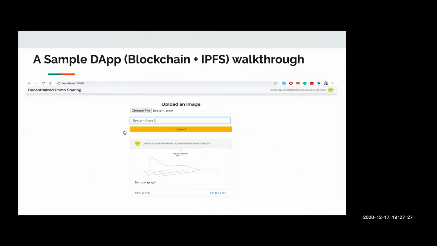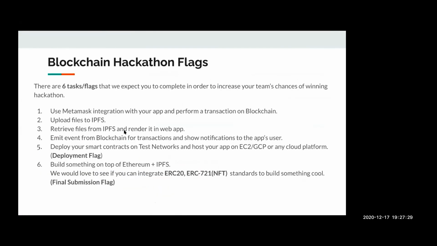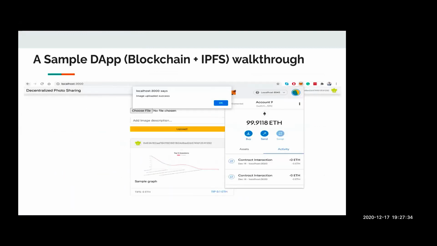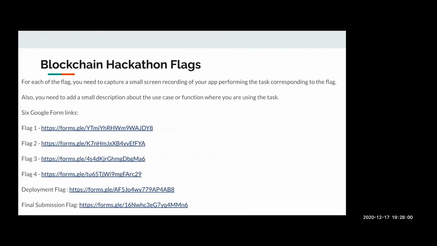So again, for the second flag, it is about uploading files to IPFS. Walking through a simple example of this application, you can record a screen capture where you are uploading an image or any data, any process where the file is uploaded to the IPFS, and then add a description about what data you were writing to the IPFS and what was the use case for you while achieving this flag.